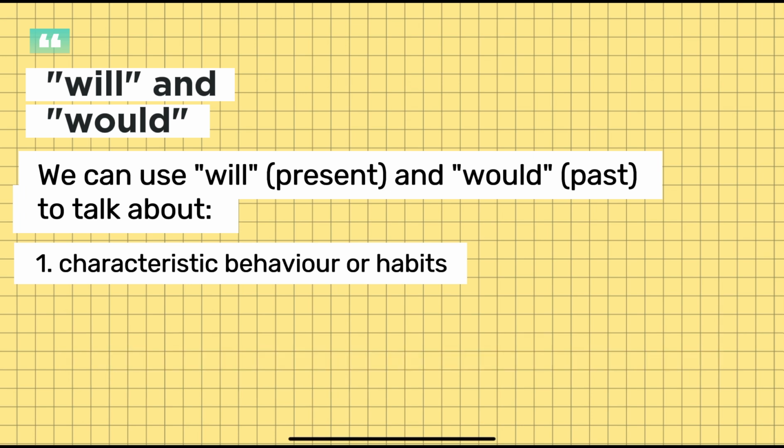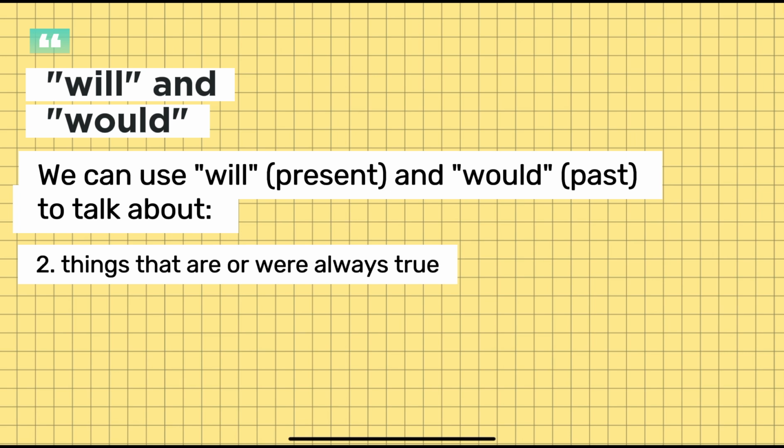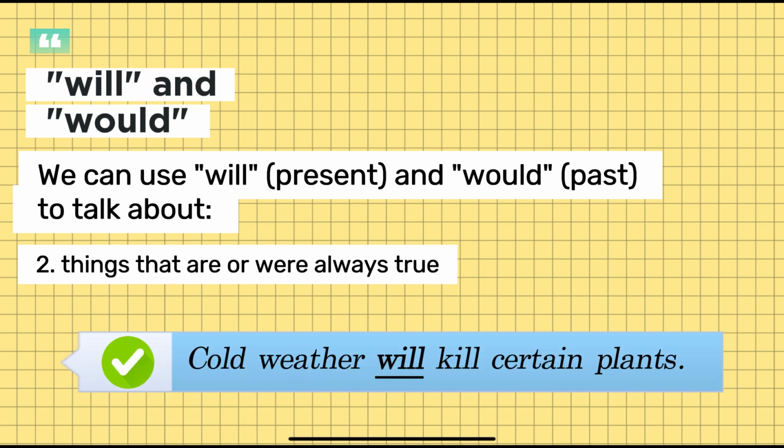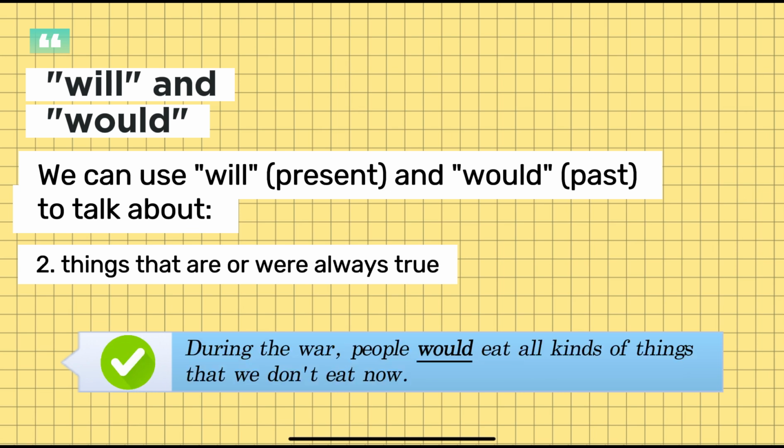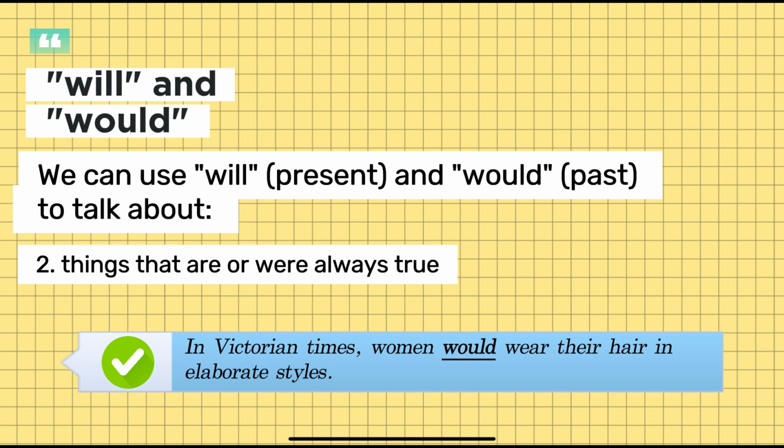Another situation is when we're talking about things that are or were always true. Examples: cold weather will kill certain plants. Water will hydrate you. During the war, people would eat all kinds of things that we don't eat now. In Victorian times, women would wear their hair in elaborate styles.